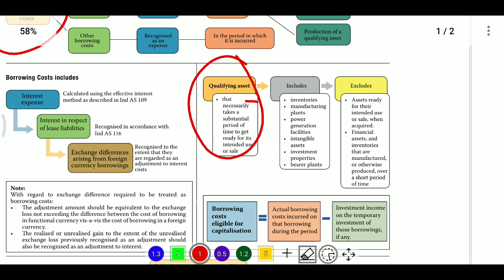So if you are going to sell or use the asset, it must take a substantial period of time to get ready for its intended use. For example, installation or construction of an asset taking a substantial period of time.